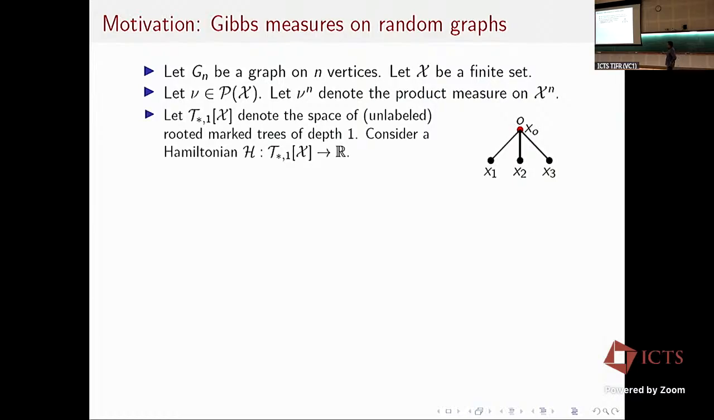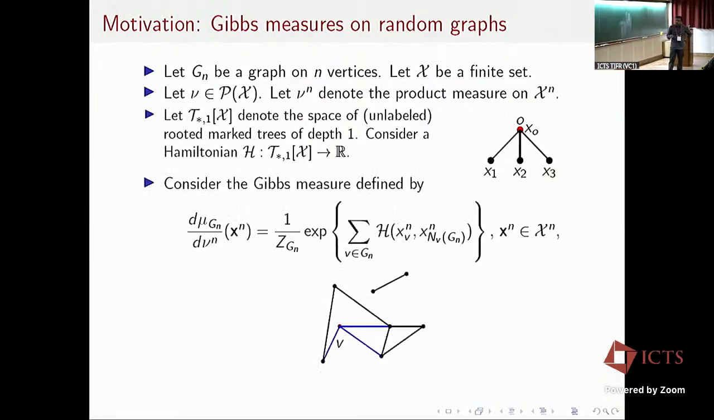And I'm given a function, a Hamiltonian, which is a function on the T*_1 space. This Gibbs measure, or probabilistic graphical model, is a probability distribution indexed by the vertices of my graph Gn. To define that, I go to every vertex. So here is my graph. I go to every vertex in the graph and look at the first neighborhood rooted at that vertex. That's going to be an element of my T*_1 space. I apply my Hamiltonian at that element.